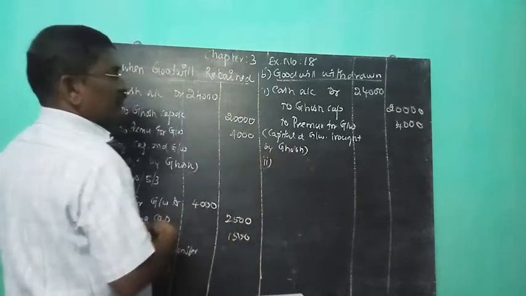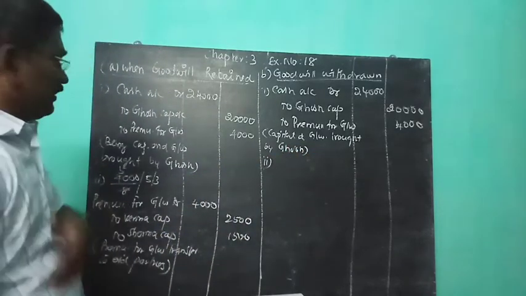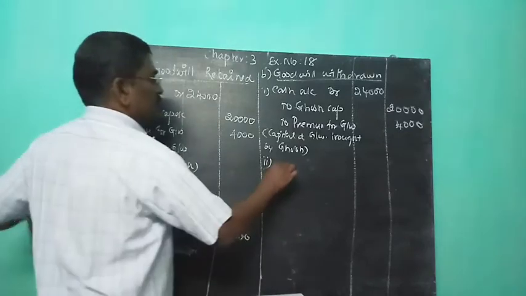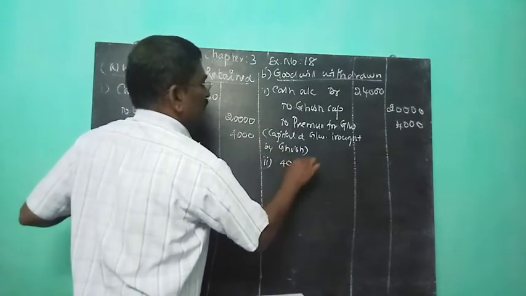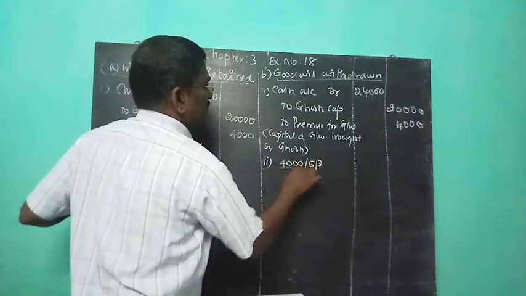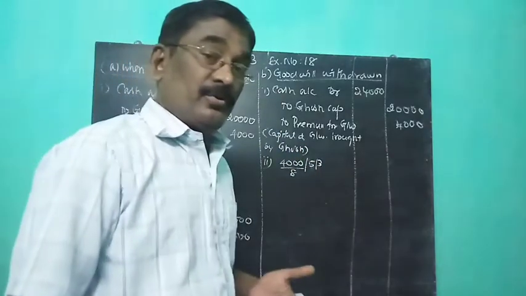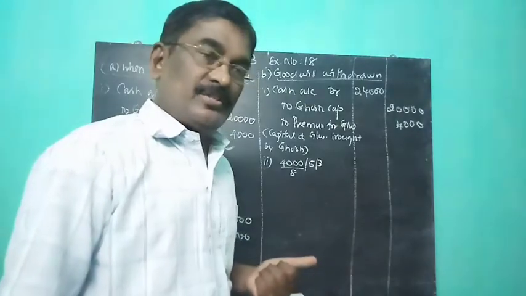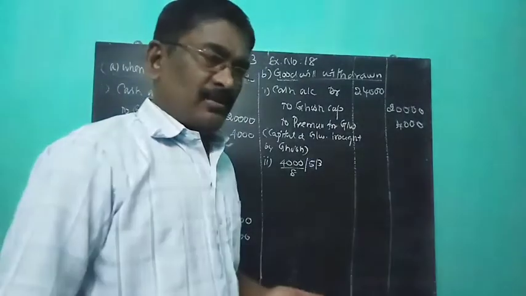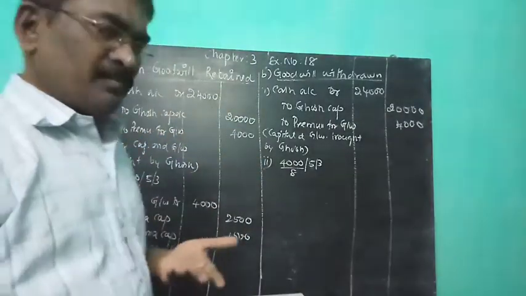Number 2, immediately the premium for goodwill is transferred to the older partners. So 4,000 is transferred to older partners in the sacrificing ratio. I already told you, if the new ratio is not given, no need to calculate the sacrifice ratio. If you calculate it, the 5:3 becomes the sacrifice ratio.